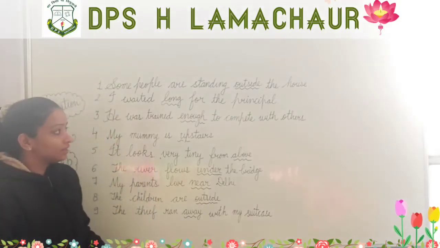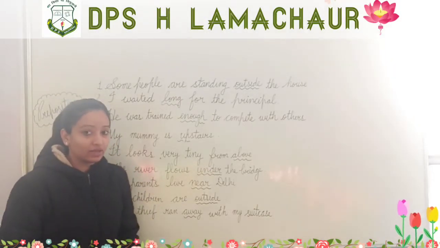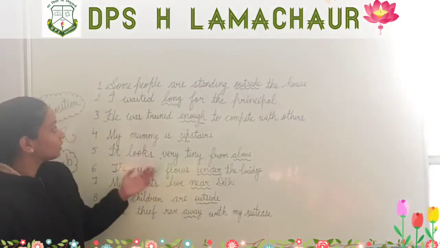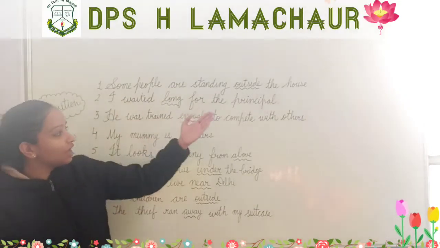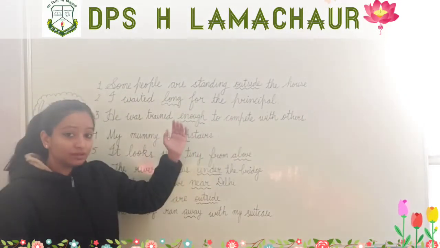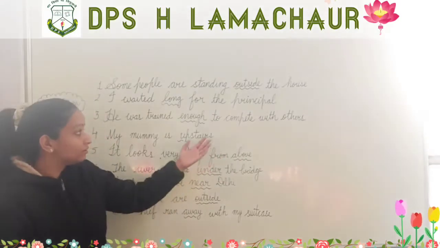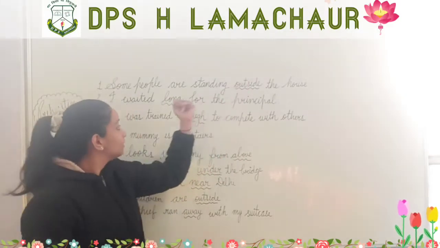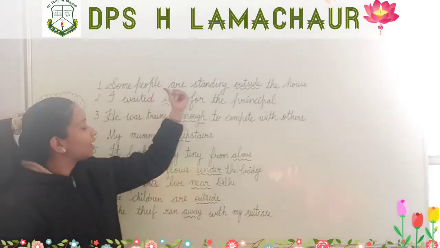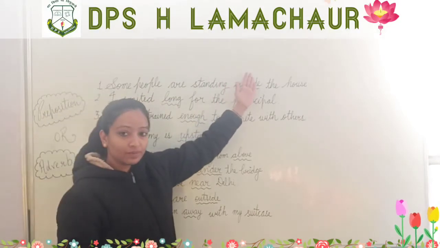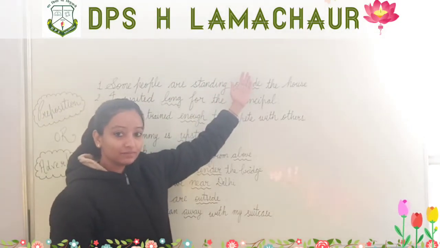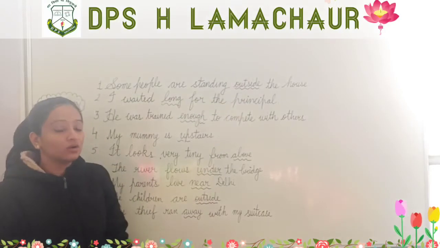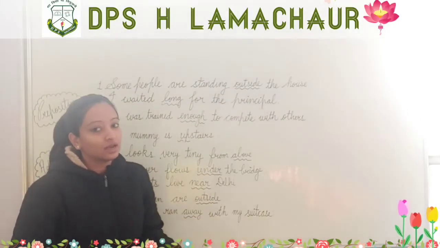There is another way to identify the preposition. Some people are standing the house. Does it make any sense when we are not using outside? No, we are not getting the exact answer.